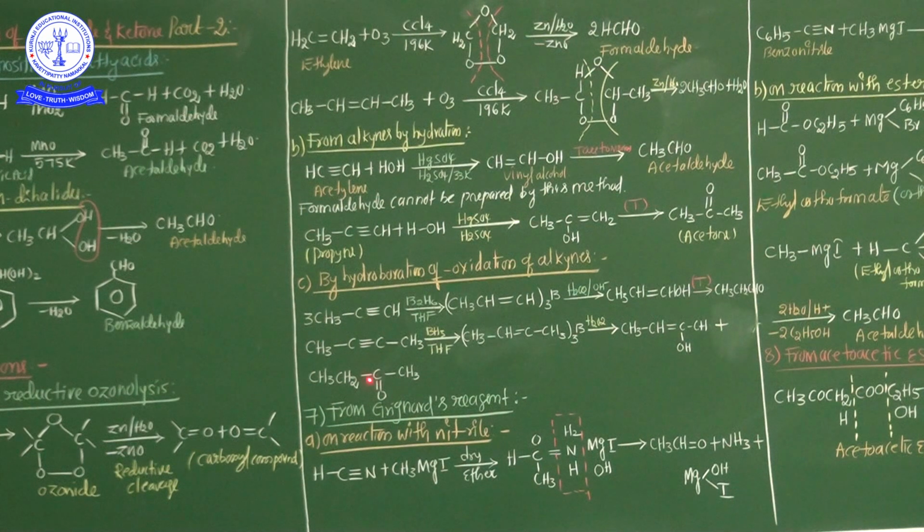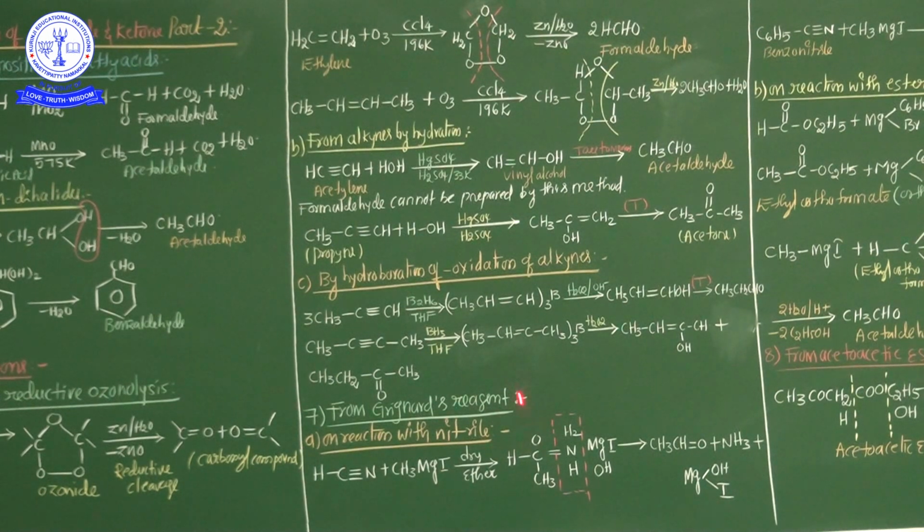See, once again I repeat this statement. Hydroboration occurs with alkynes and the products formed are oxidized with alkaline hydrogen peroxide, and aldehydes are formed if the triple bond, underline this one, is located at the end of the chain, and in all other cases ketones are formed.